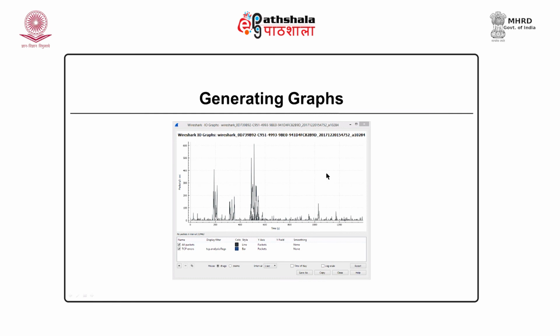There is another interesting feature of generating graphs. You can generate the IO graphs, you can generate the round trip time or throughput graphs, showing how the data is traveling through your network with respect to time. So, such kind of graphical generation can be done. These are a few features that are supported by Wireshark. When you explore Wireshark, you will come across a lot of features. You can selectively go through each and every feature and you can easily identify how the network is behaving.